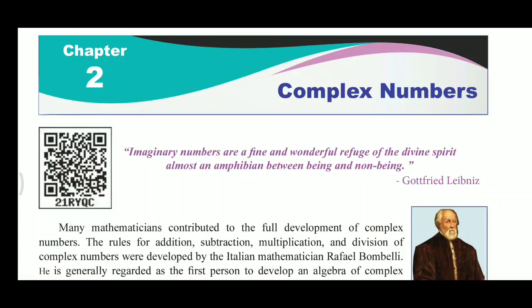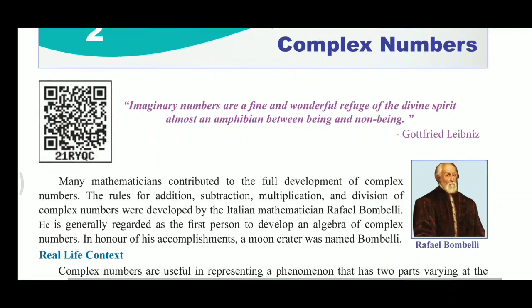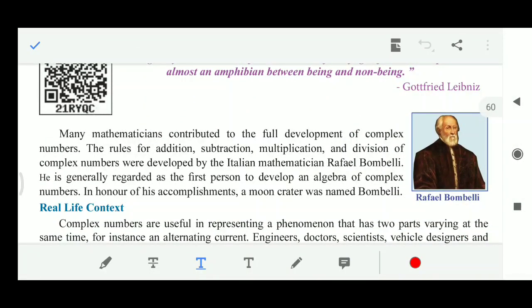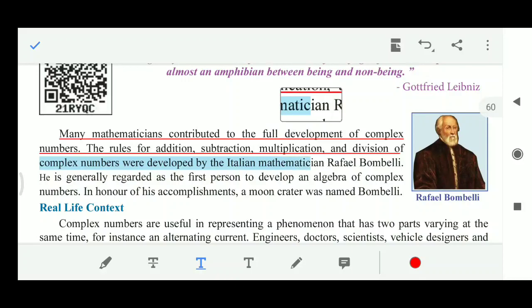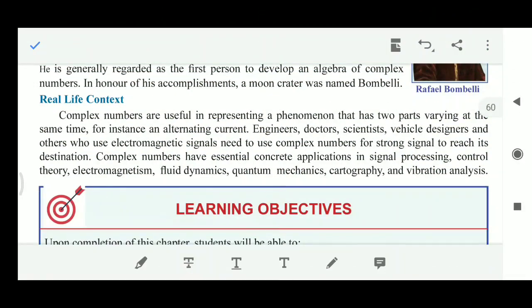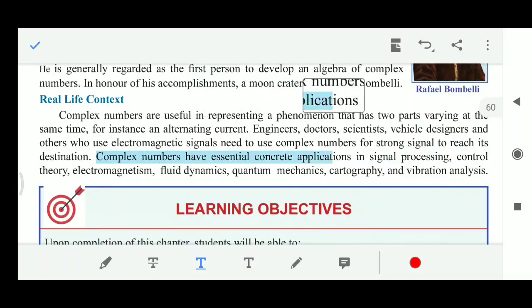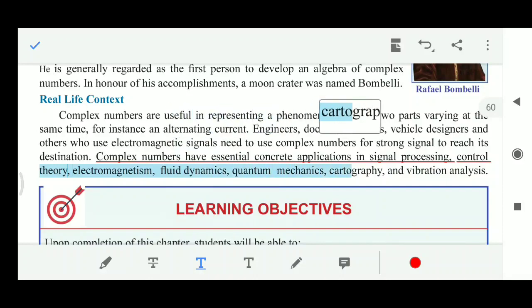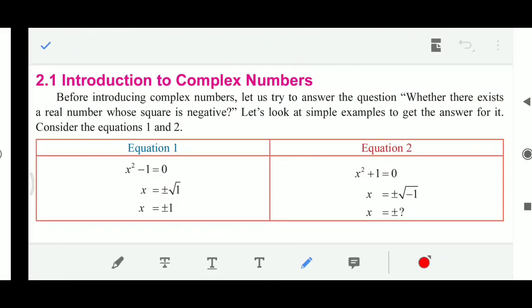Imaginary numbers are a fine and wonderful refuge of the divine spirit, almost an amphibian between being and non-being. Many mathematicians contributed to the full development of complex numbers. The rules for addition, subtraction, multiplication and division of complex numbers were developed by the Italian mathematician Raffaele Bombelli. In real life, complex numbers have essential concrete applications in signal processing, control theory, electromagnetism, fluid dynamics, quantum mechanics, cartography and vibration analysis.